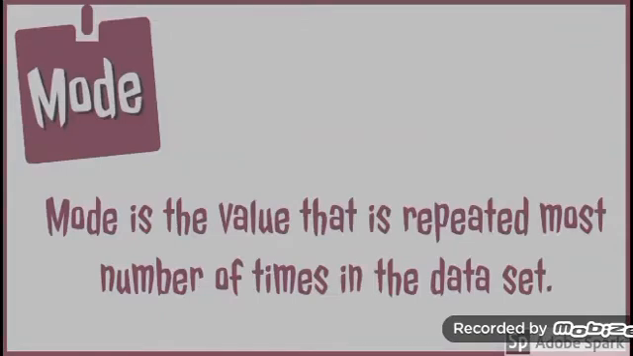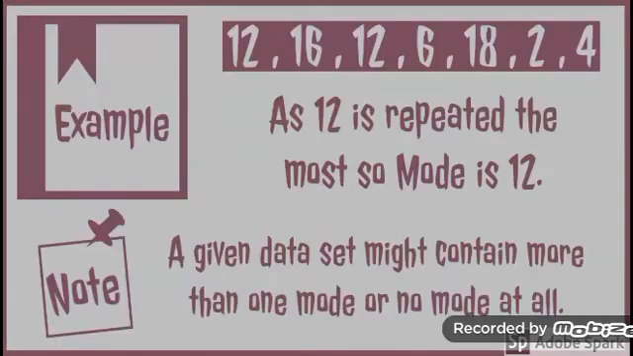Now we will discuss mode of the data set. What is mode? Mode is the value which is repeated most number of times in the data set. It means mode is that value which is occurring most frequently in the data. Let's see the example of mode. This is the same ungrouped data of which we have found out the mean. Now we will find mode of this data.